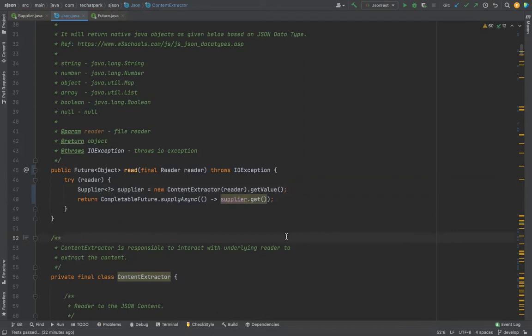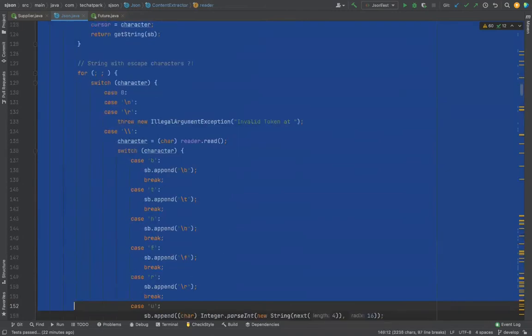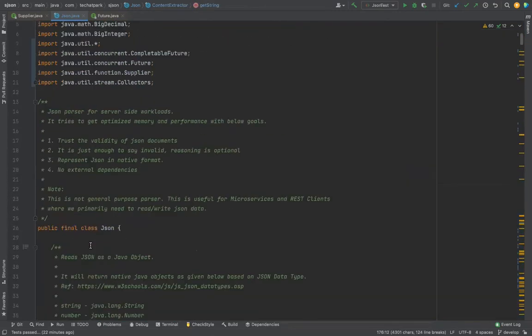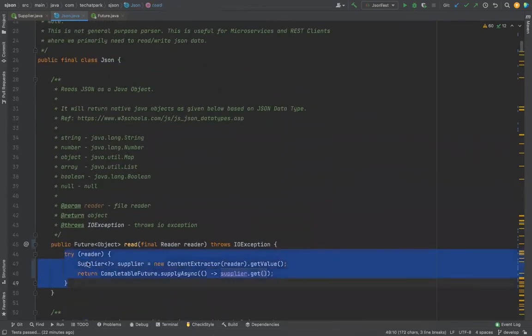Okay, so ultimately, this is the only method that we are exposing outside. This is the only public method. So in the public method, you have the choice of making you use supplier for all your internal class. These are all private internal. It's all your internal JSON class related items that you do anyway single threadedly. So you are 100% sure. But from outside, they can call it from multiple threads also. So for them, you can always expose future. So it's like combining both the worlds. In fact, it's a better improvement.